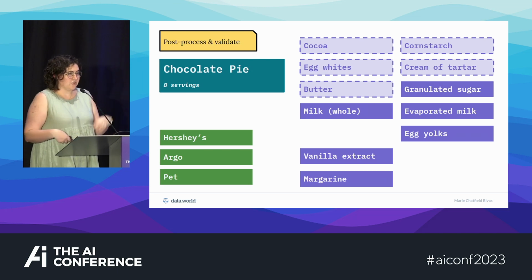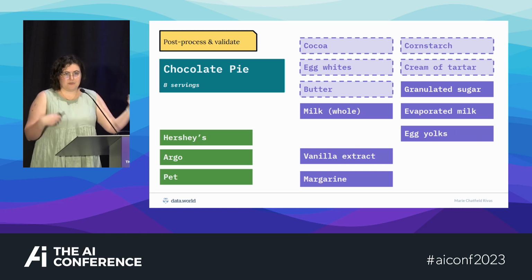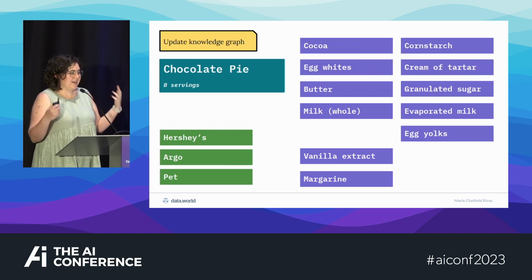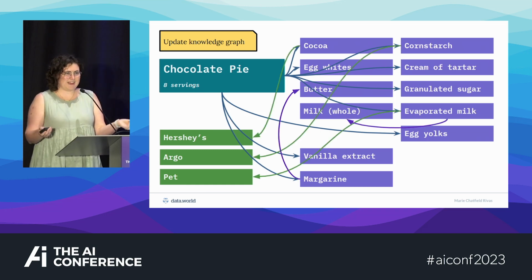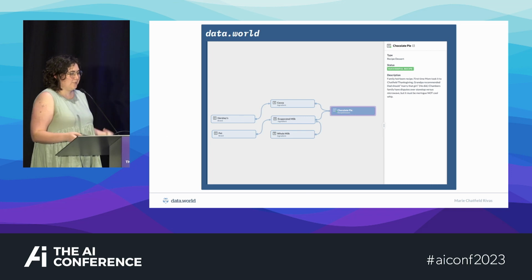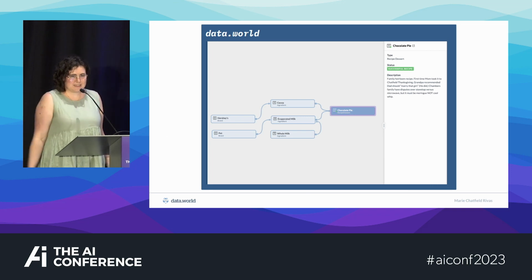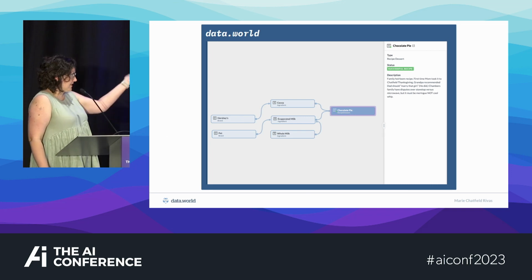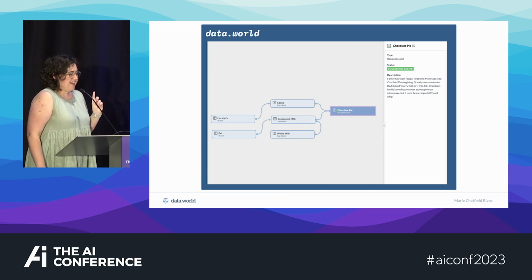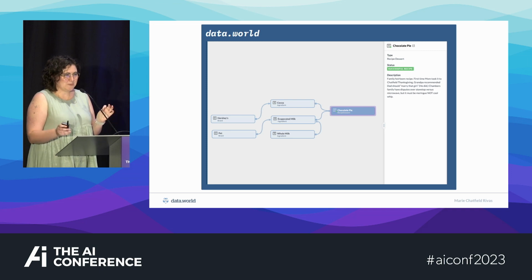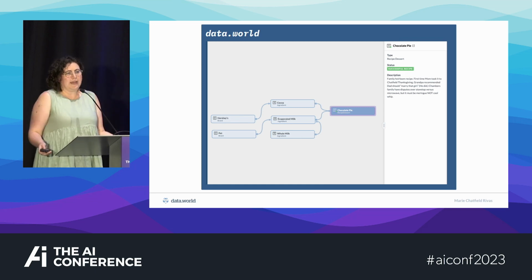And now we can actually post-process it, make sure that we're using the right synonyms, and now we can update our knowledge graph with all of these links to the ingredients and to the brands and to the substitutions until we have this giant knowledge graph of ingredients and recipes, some of which I actually did import into data.world just to prove that I could, and sort of hook it up to our lineage explorer that's really meant to be, once again, showing lineage between tables and columns and SQL databases, but I don't care about databases, I care about recipes.